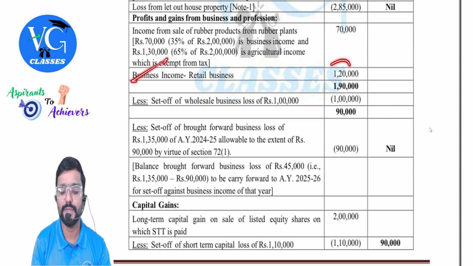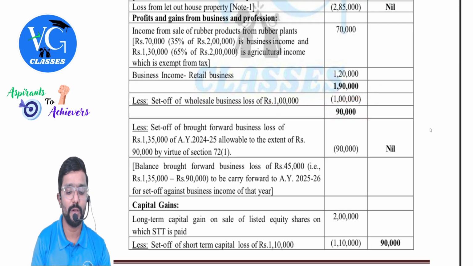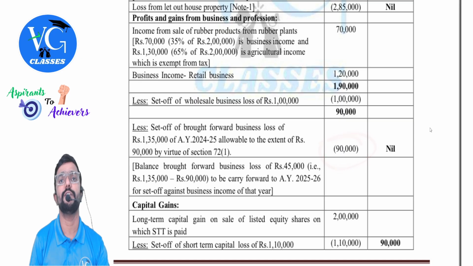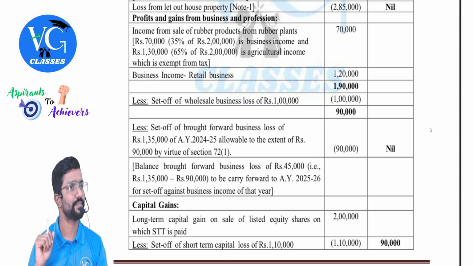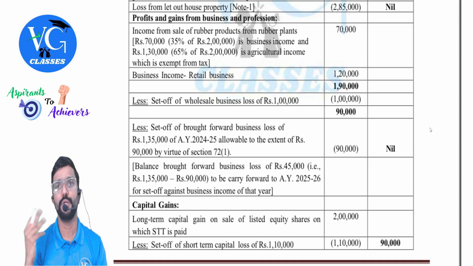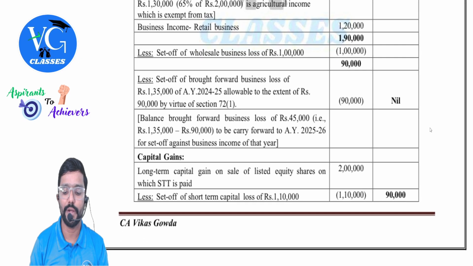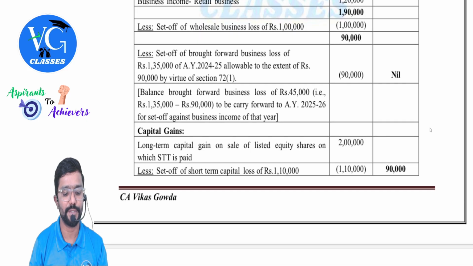Then retail business income is 120. So total business income is 190. We have a loss, 1 lakh, current year loss. Adjust it. Remaining is how much? 90,000. And we also have a brought forward business loss of 135. I can adjust it only to the extent of 90. Remaining, you cannot adjust against other heads, carry forward. As it is a brought forward loss, you carry forward. So 0 is the taxable business income after adjusting all the losses. So remaining 45,000 carry it to the next year.